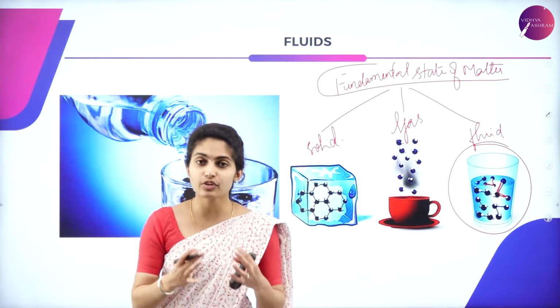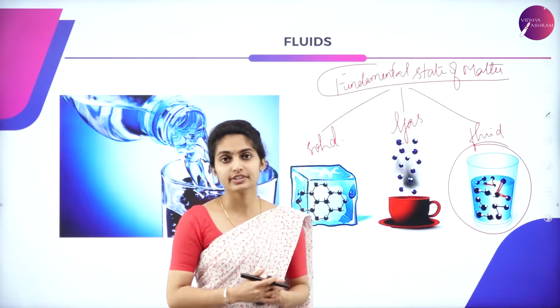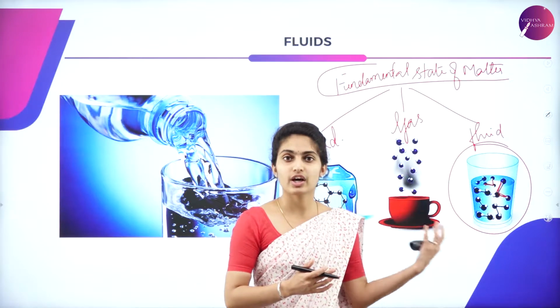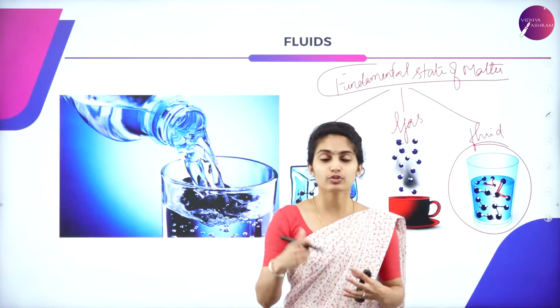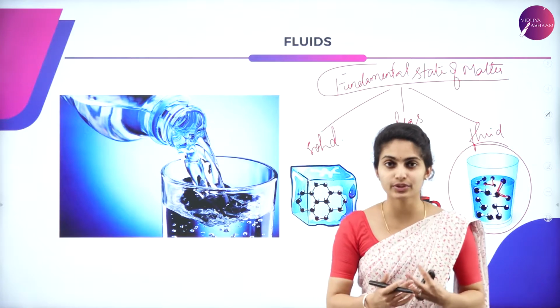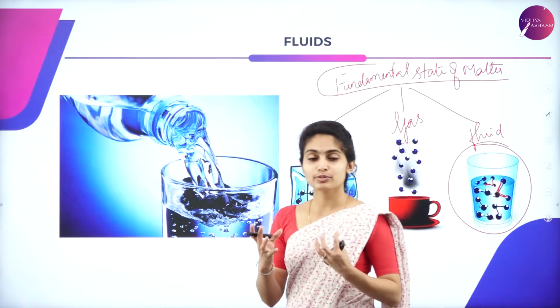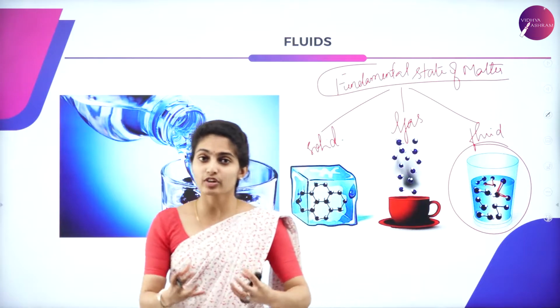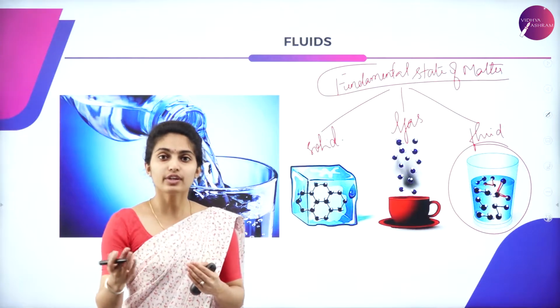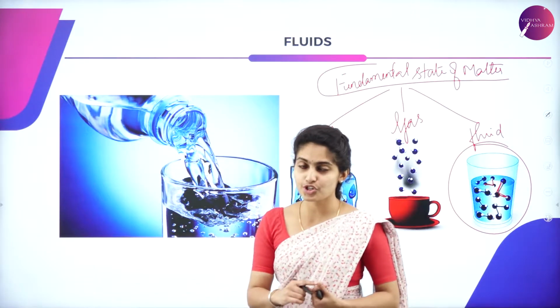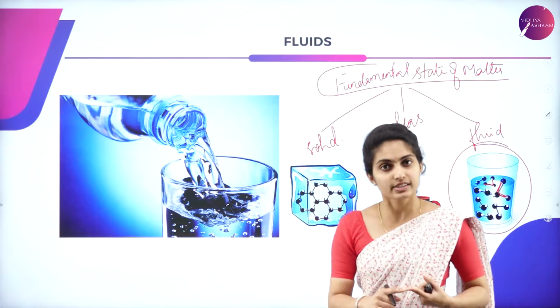There are intermolecular forces in liquids too, but the forces acting on the liquid are less when compared to the forces present in solids. So the molecules or the atoms are not tightly held, because of which the fluids are free flowing. It does not have a definite shape or a definite size.